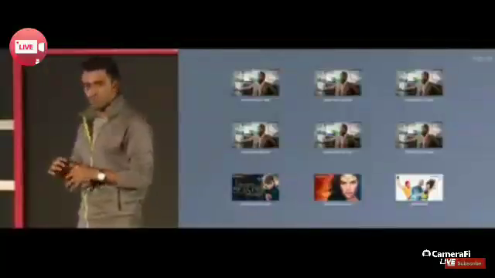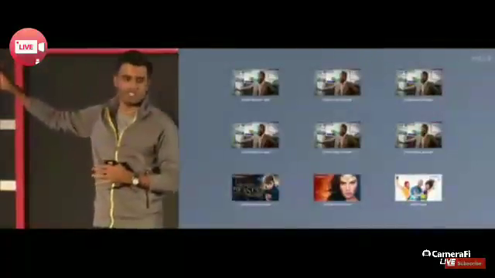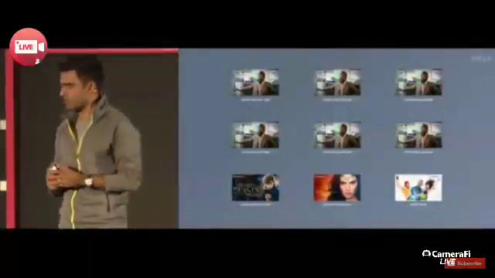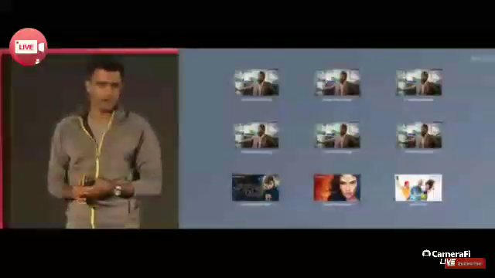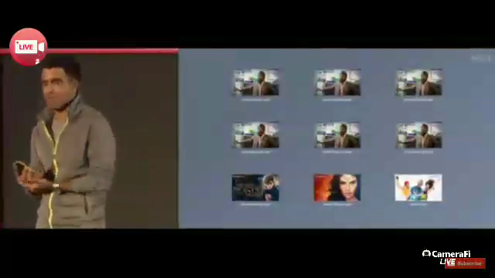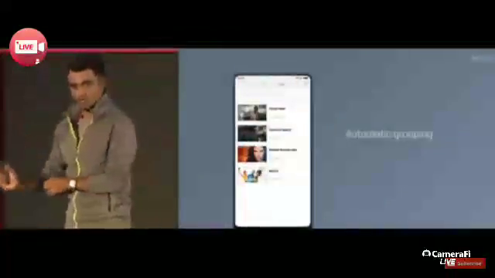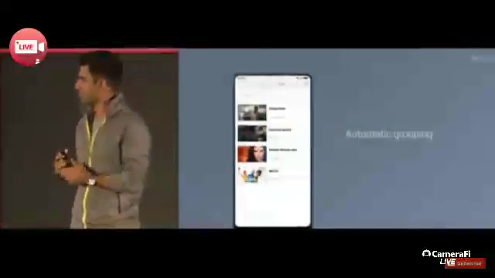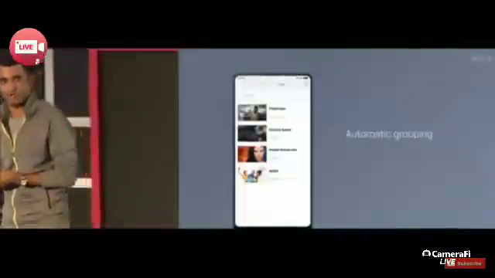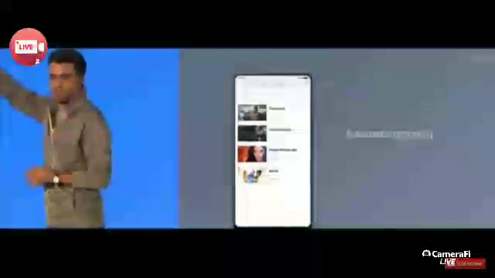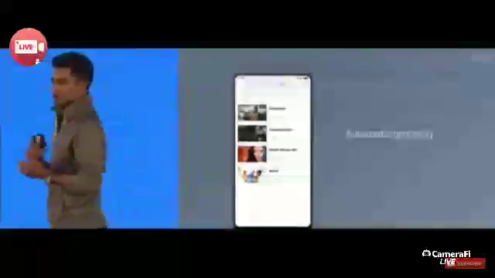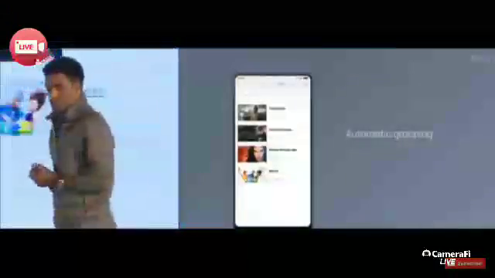Let's say you have a whole bunch of different videos on your phone. We know that the top 6 here are from a TV show. The bottom here are different movies. But in a normal video player, they would all show up kind of in this haphazard jumble. So the new Mi Video app will automatically group these items that are similar to make it much easier to browse, right? All of those 6 episodes are now in a single tile, and it's easier to do what you want.